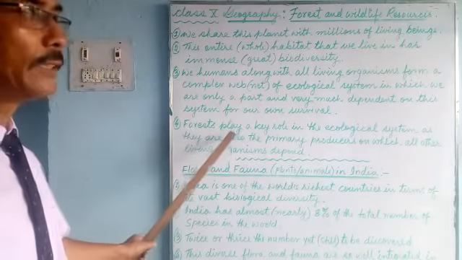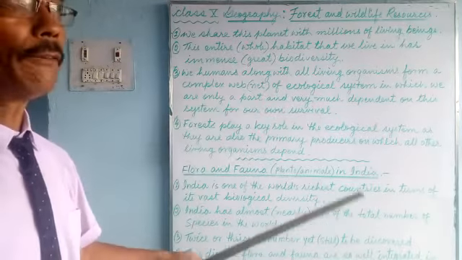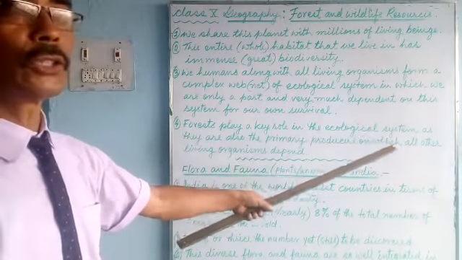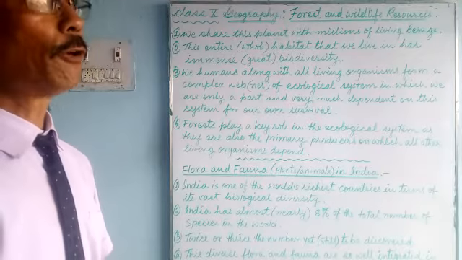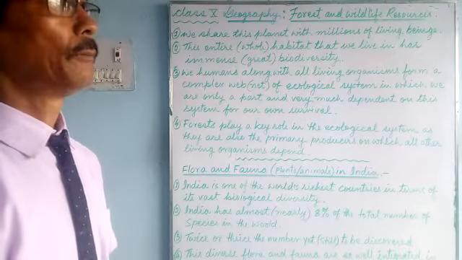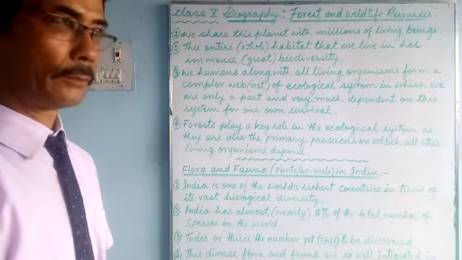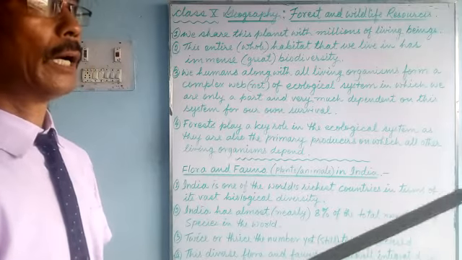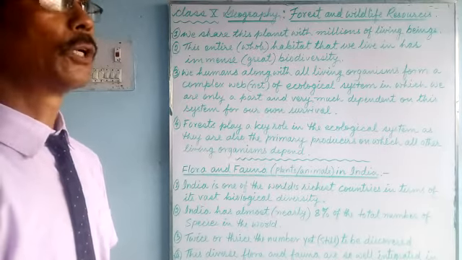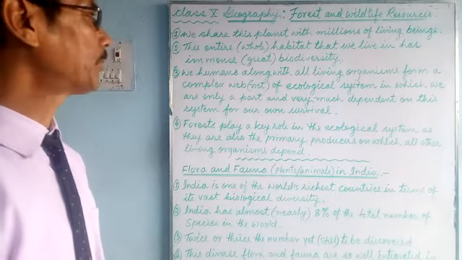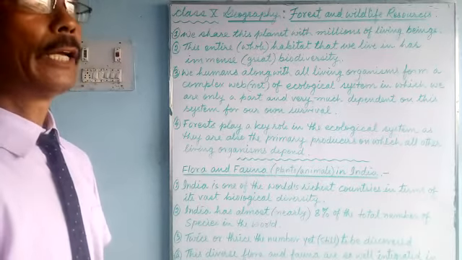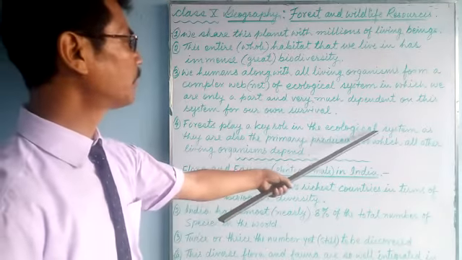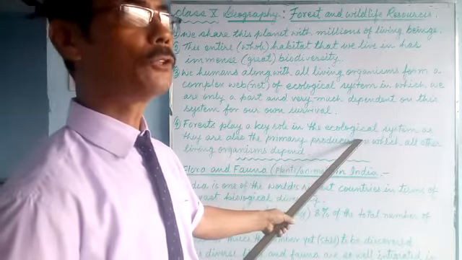Number four, forest. Since we are talking about forest and wildlife, let's go to forest. Forests play a key role, an important role in the ecological system because they purify the air, provide oxygen, food for us, shelter and many raw materials. They also protect the soil, provide humus, and provide shelter to the wild animals.